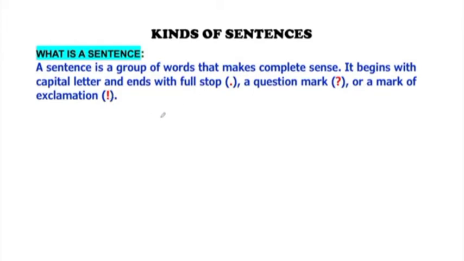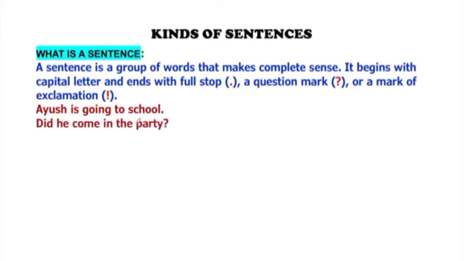Let's see the examples. Ayush is going to school. We can see that this group of words is complete in itself and gives complete meaning. It's ending with a full stop, so it's a sentence. Did he come to the party? Now we can notice that the formation of this sentence is changed. It is asking a question and ending with a question mark too, but still it is giving a complete meaning.